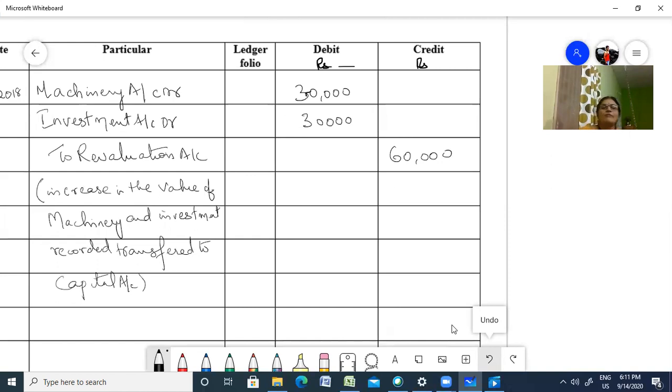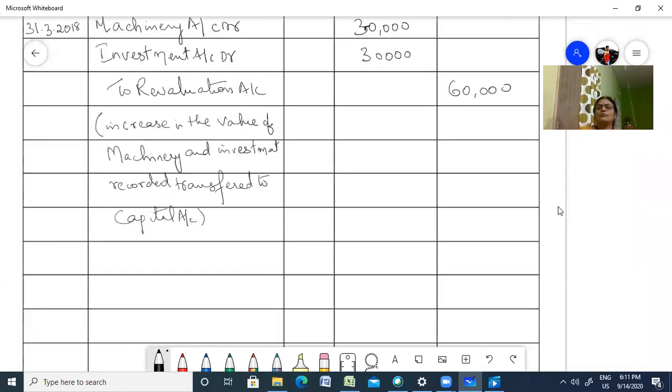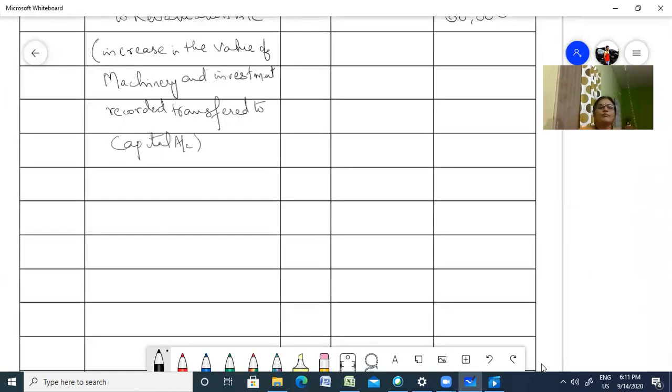Okay, next you have the next entry. What is the revaluation account debit to? So revaluation account debit, second entry. So same date, revaluation account debit. So you had 2 entries there. What are they?